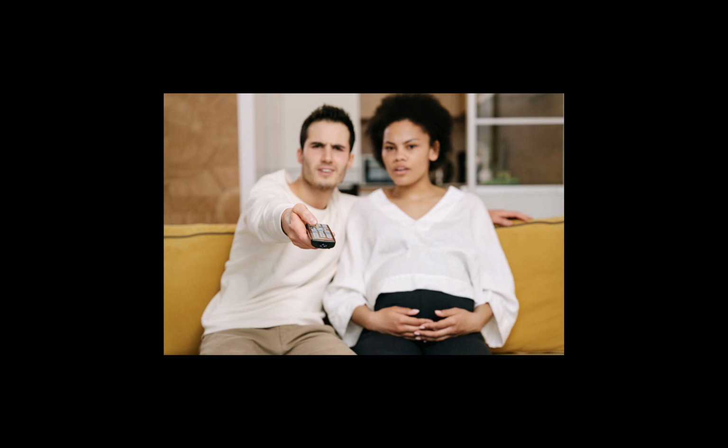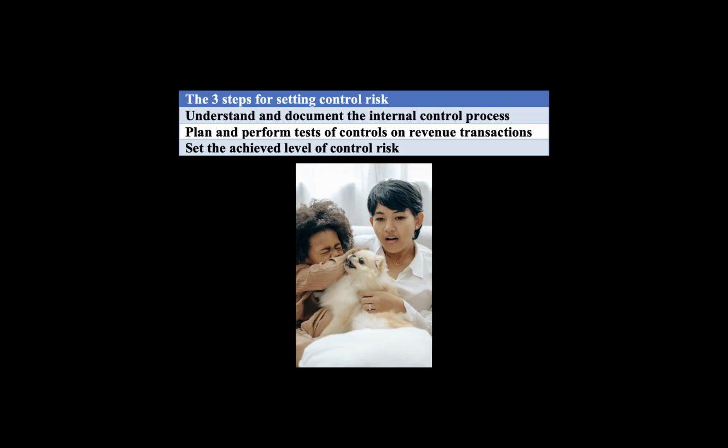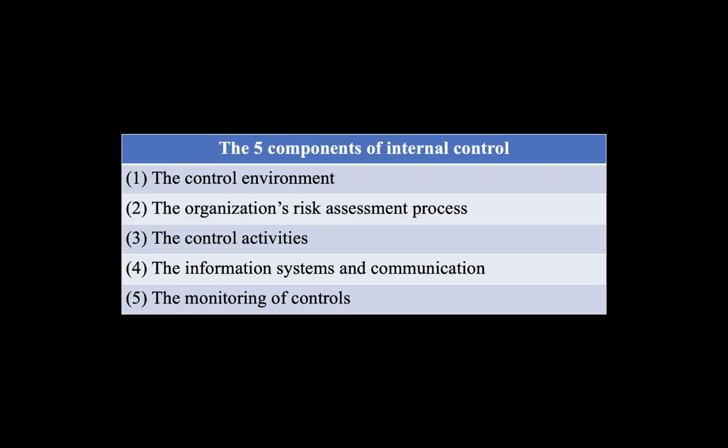We still need to talk about control risk. Control risk is the risk a material misstatement would not be prevented or detected by the client's internal controls. Assuming the auditor plans to rely on the client's internal controls, there are 3 steps for setting control risk. The first step is to understand and document the client's internal control process. The auditor should gain an understanding of the 5 components of internal control.